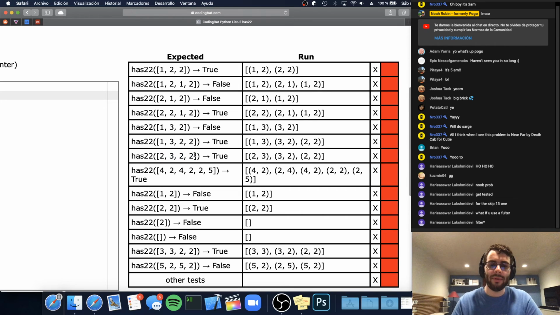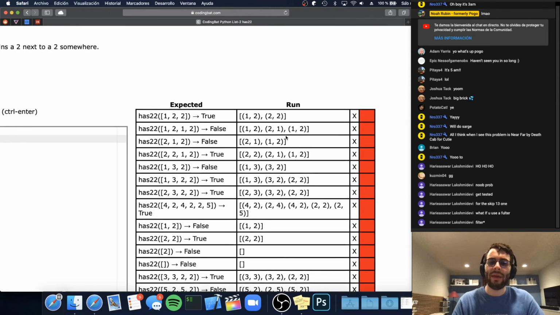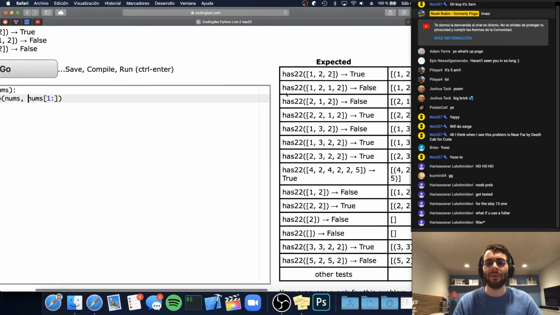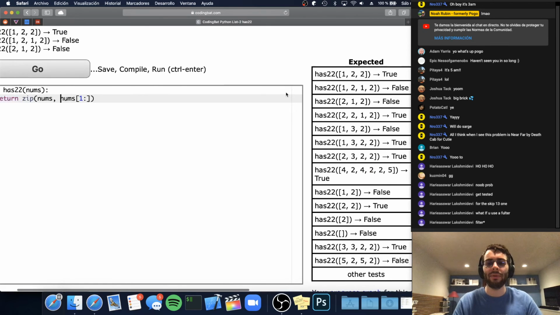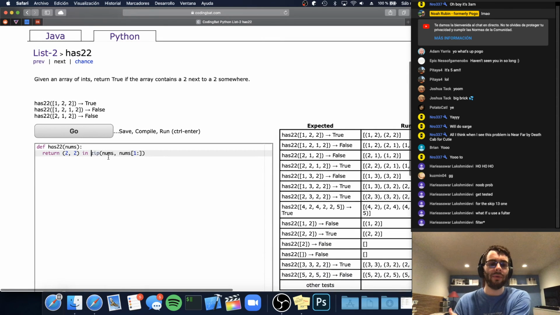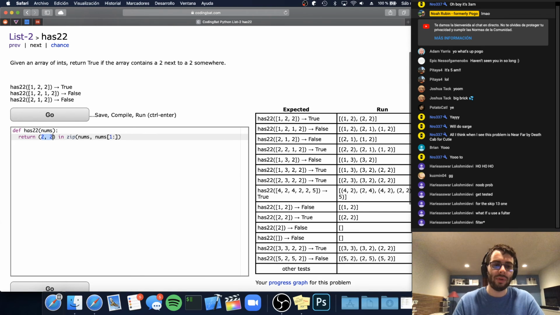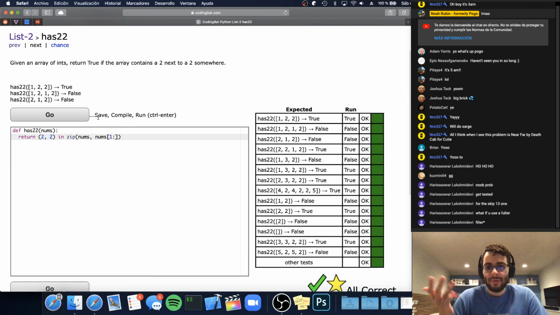You can see that this gives us 2, 3, 3, 2, 2, 2, right? And you can look at this example here. Basically, the idea is that this nice little zip of nums and nums starting one ahead will give us all of the pairs of numbers. And then all we need to do is say if any of those pairs of numbers are 2 and 2, then that's the answer that we want, right?